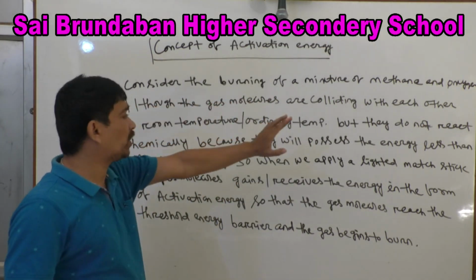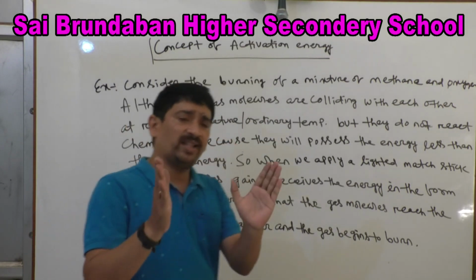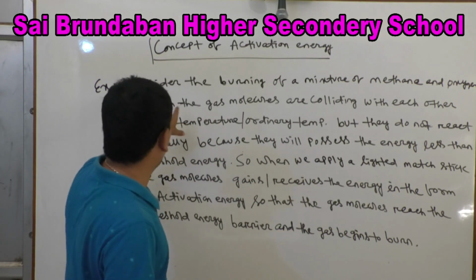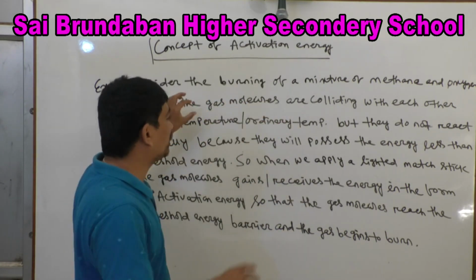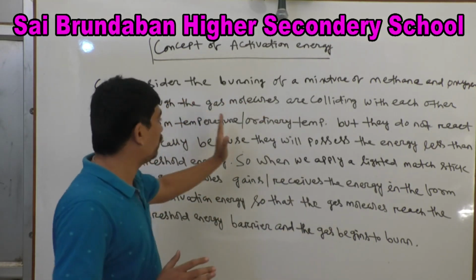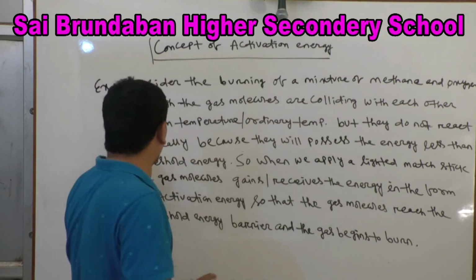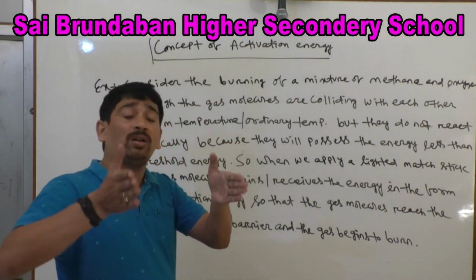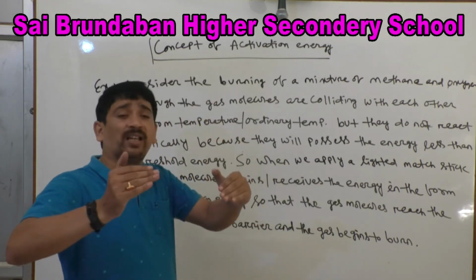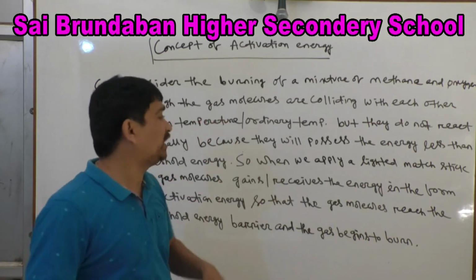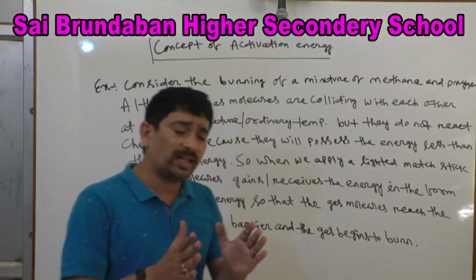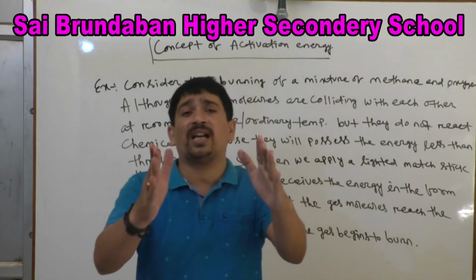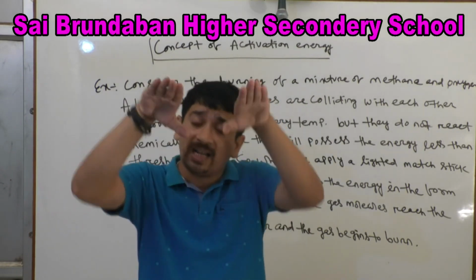Although the gas molecules are colliding with each other at ordinary temperature or room temperature, they do not react chemically, because the gas molecules do not possess the minimum amount of energy, that is threshold energy, or they acquire energy less than threshold energy.